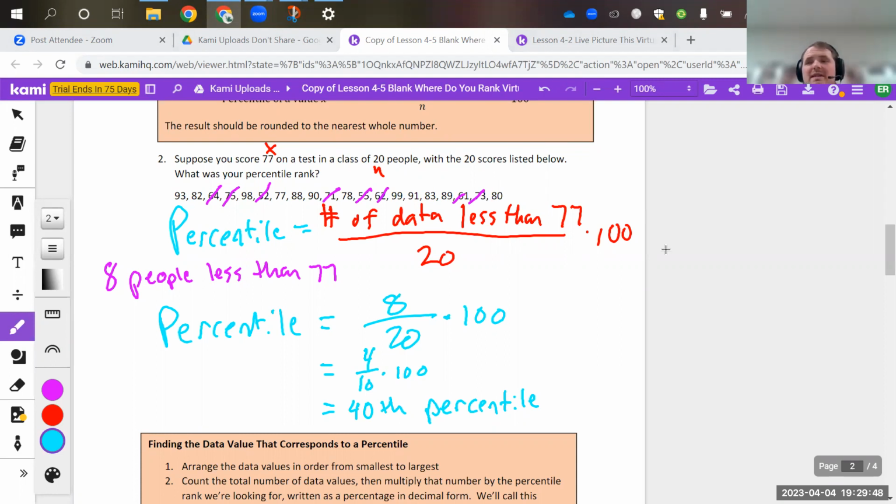You want to be careful, depending on the question. If you're in the 10th percentile, that might be great, though I don't know where that would necessarily be great. I've always wanted to be thin, so maybe if I was in the 10th percentile for weight, that'd be great. But that's not a good example. Usually you want to be in the upper portion of the percentile. At the 40th percentile, maybe you want to be less than the mean, but most people probably want to be better than the mean. So the 40th percentile would be worse than the mean.